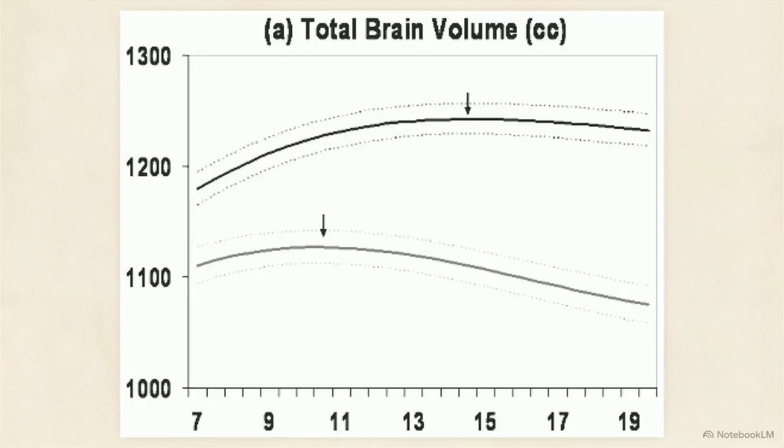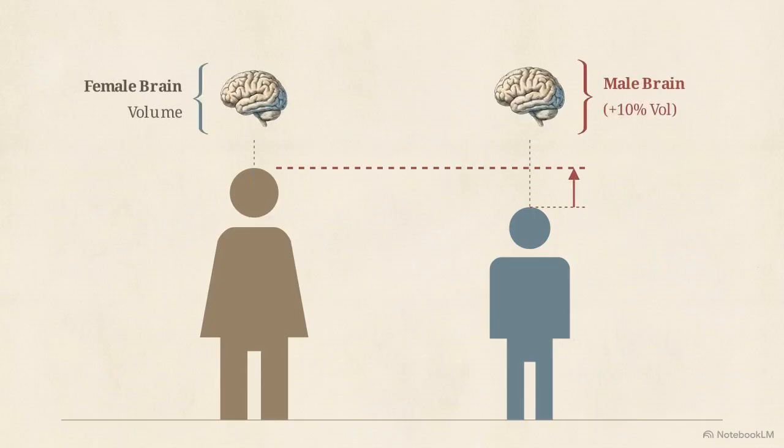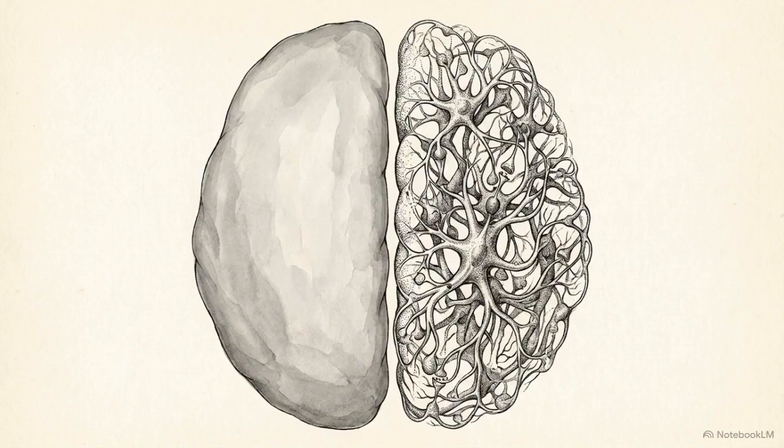Total cerebral volume follows an inverted U trajectory, reaching 95% of peak size by age 6. Peaks are sexually dimorphic, 10.5 for females, 14.5 for males. Across pediatric ages, the male average is consistently 10% larger. This brain volume difference persists even when early adolescent females are taller than their male counterparts, decoupling the dimorphism from somatic growth. Gross volumetric measures do not reflect functional factors like neuronal connectivity or receptor density.